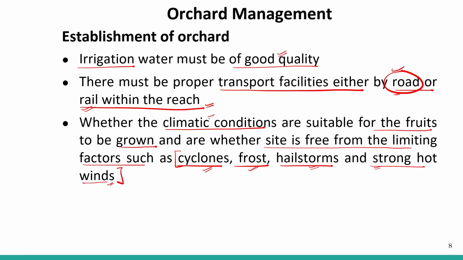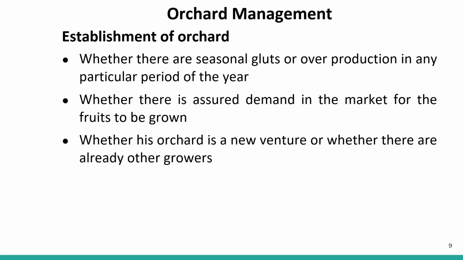And you should know the climatic conditions that come throughout the year, and that they are suitable for the fruit crops you are going to grow in your orchard. These are some very, very important points that you must consider.